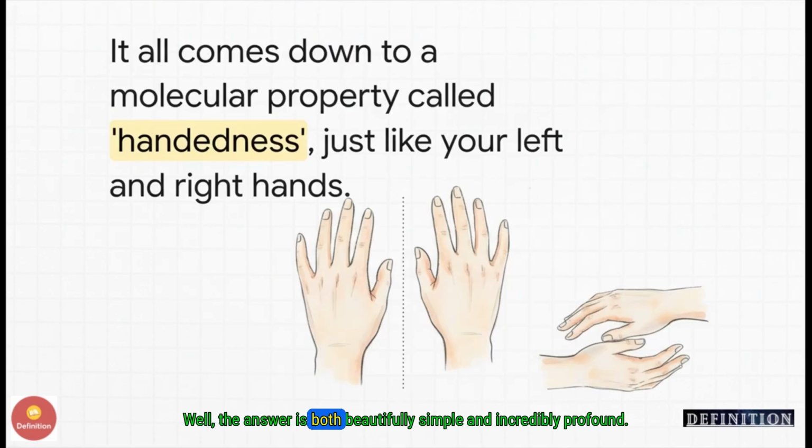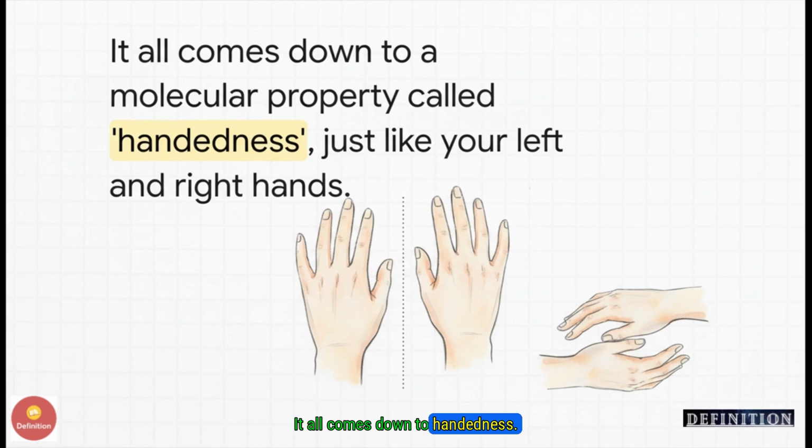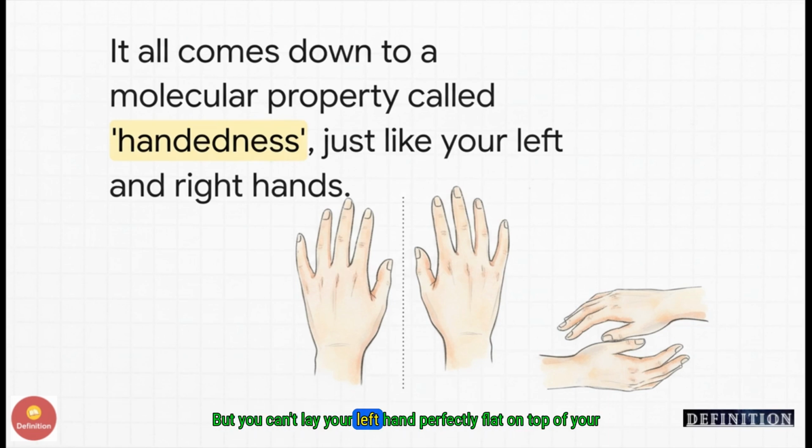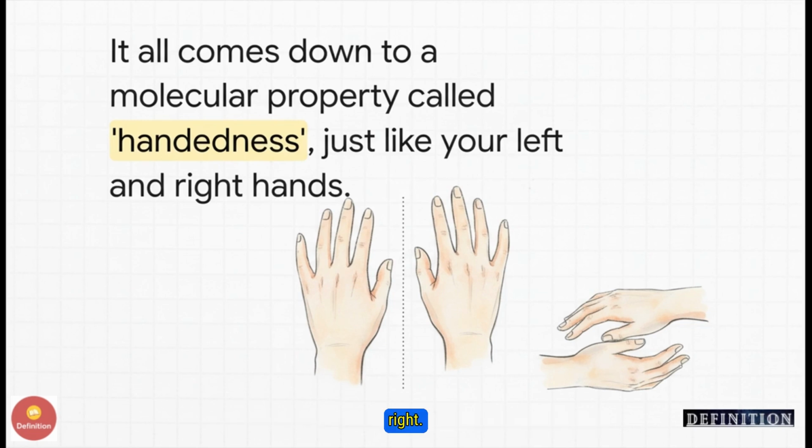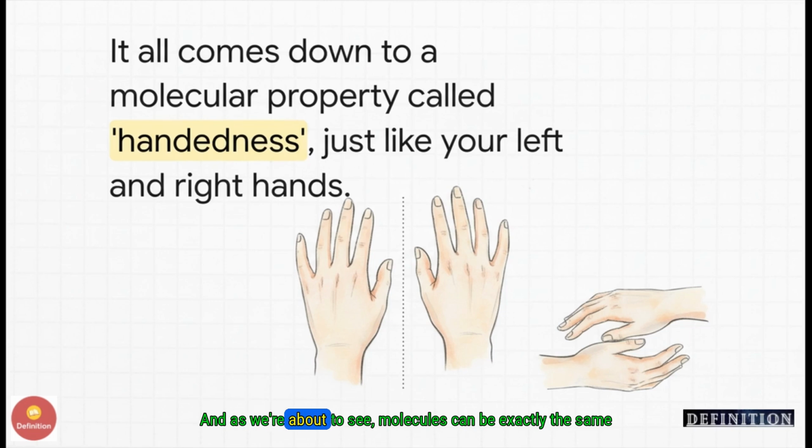Well, the answer is both beautifully simple and incredibly profound. It all comes down to handedness. Just look at your own hands for a second. They're mirror images of each other, right? Same parts, a thumb, 4 fingers, but you can't lay your left hand perfectly flat on top of your right. They're what we call non-superimposable mirror images. And as we're about to see, molecules can be exactly the same way.